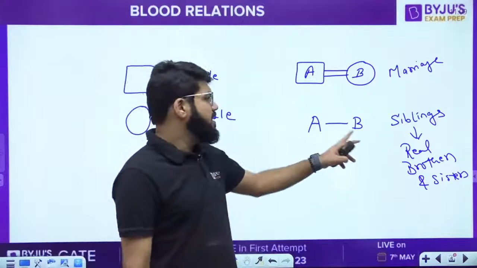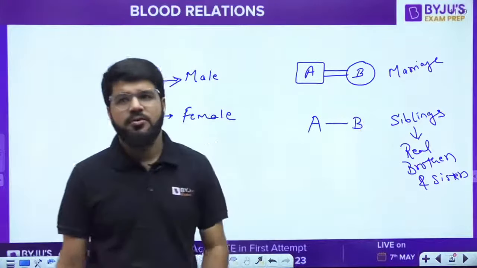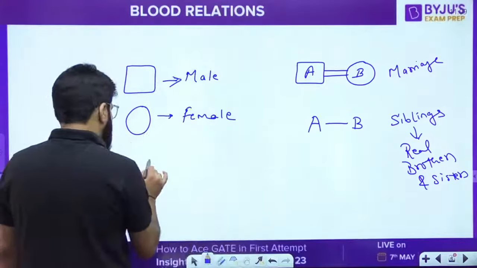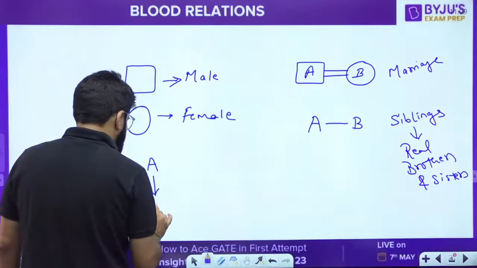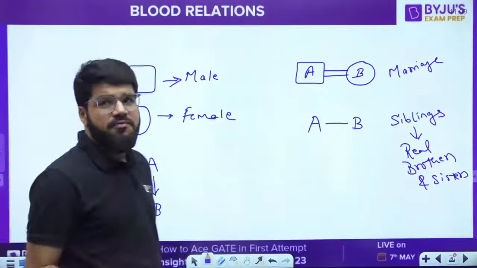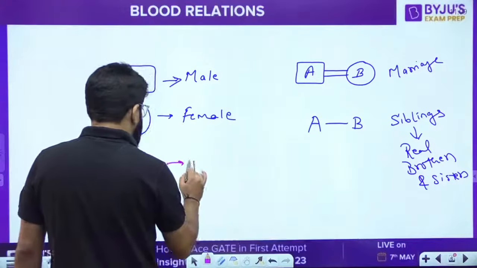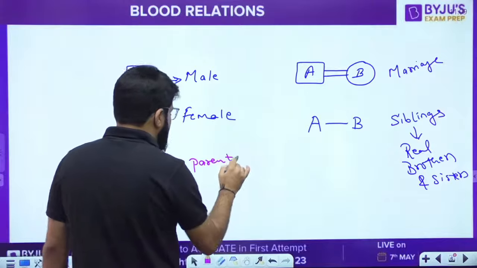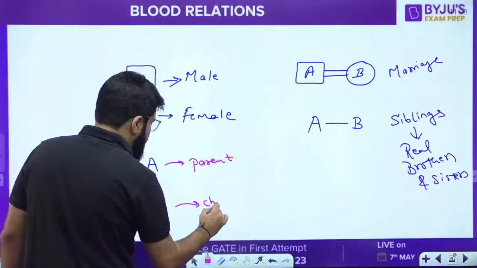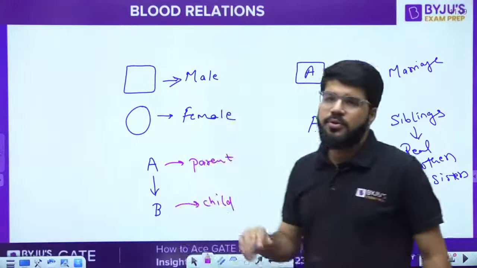And I'm not mentioning the gender. That means it could be brother to brother, brother to sister, sister to sister, it could be anything. Then say for example, A down B. This represents the relation from parent to child. In this case, I would call A the parent. Parent can be father or mother, based on the gender given, and B represents the child, which could be son or daughter, anything. So it is a relation from parent to child. That is what you need to take care about.